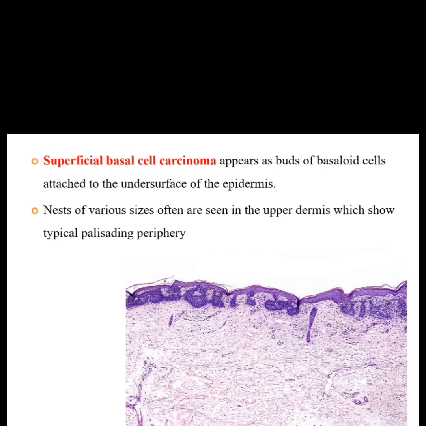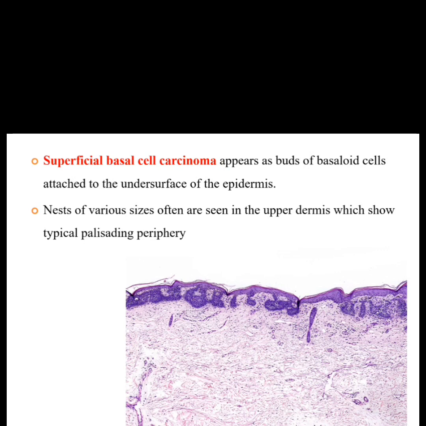Next, coming to the superficial basal cell carcinoma. The name itself suggests superficial. Here what we see? We see buds of the basaloid cell arranged to the under surface of the epidermis. So if we see in the photomicrograph, what we will see? We will see buds of the basaloid cells, and these buds of the basaloid cell, they are attached to the